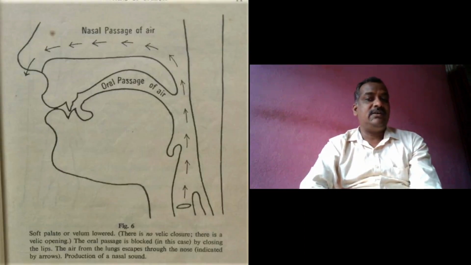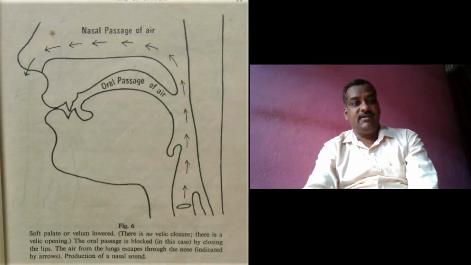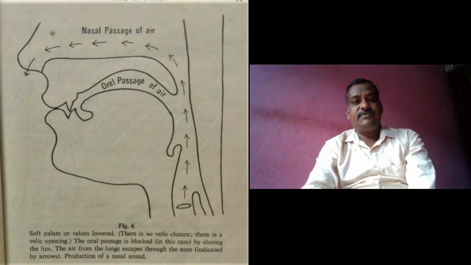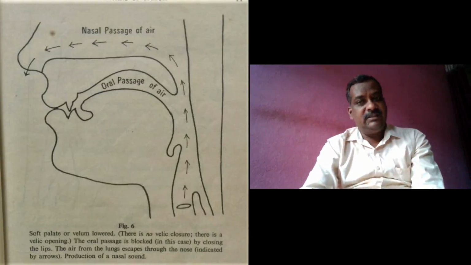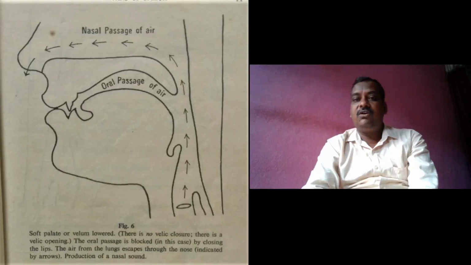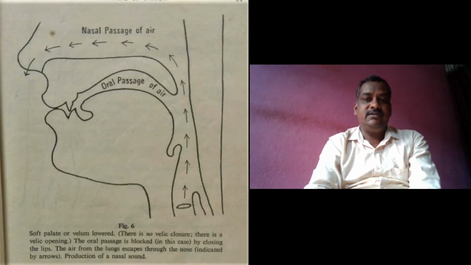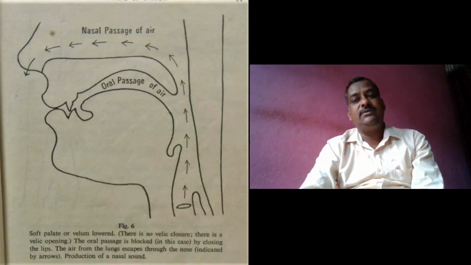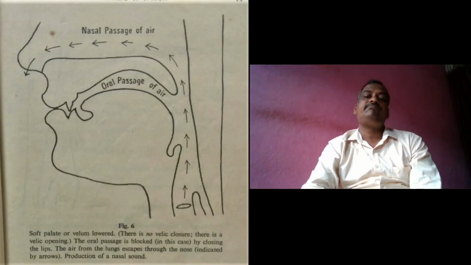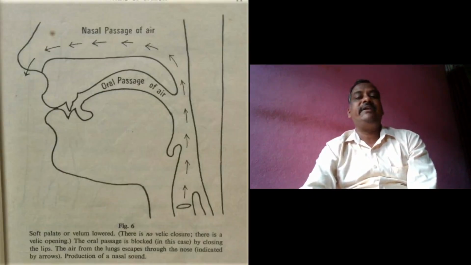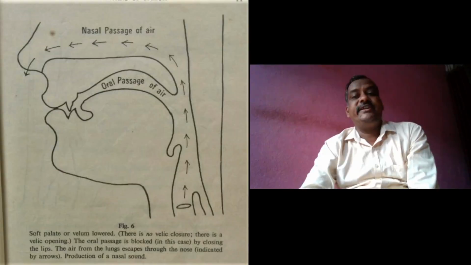One is oral sounds, the second is nasal sounds, and the third is nasalized sounds. The third category is not so important for our syllabus. So remember the two categories, oral sounds and nasal sounds. These two are very important and significant for your syllabus.